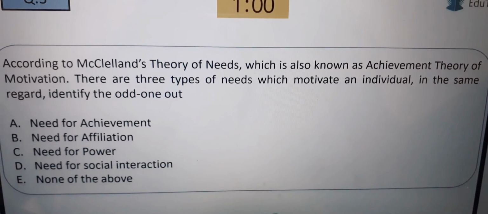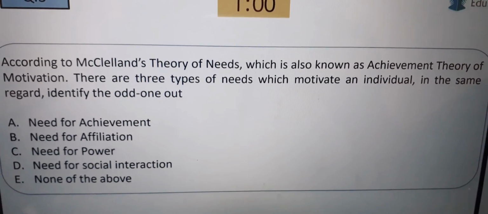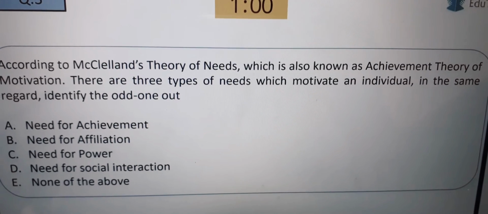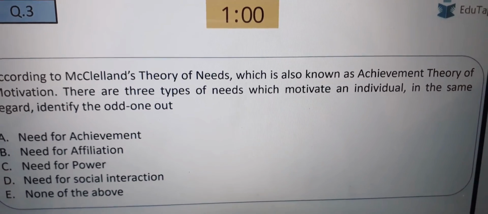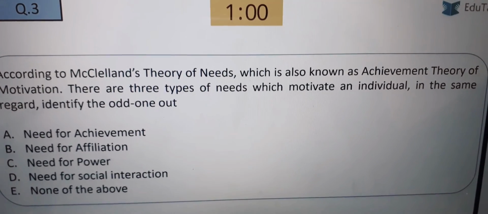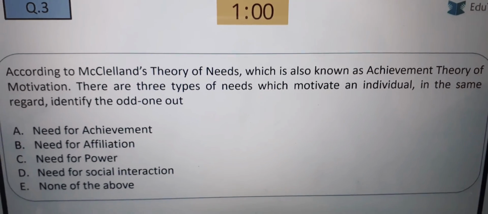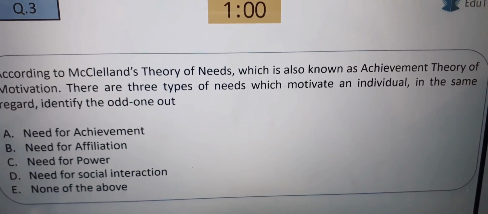We all know that need for achievement, need for affiliation, need for power come under McClelland's theory. So the odd one is need for social interaction. So option D. So now let us discuss.